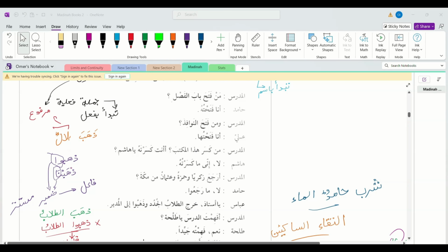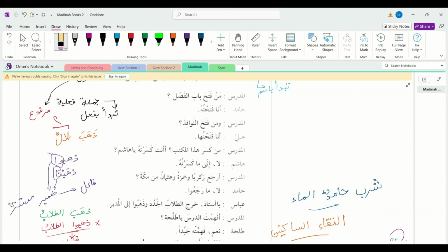Fa'il can also be a pronoun. For example, usually the damir, as in the previous lessons, for example, ذهبوا. So the waw, which indicates a jama'a or a group of people, acts like a fa'il.